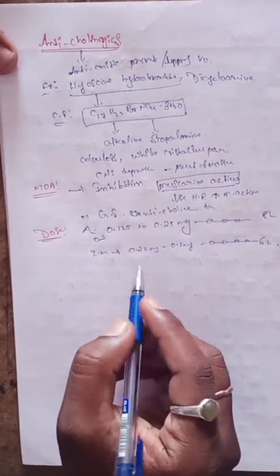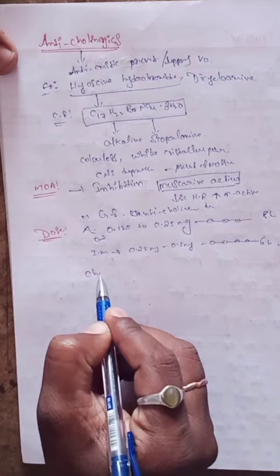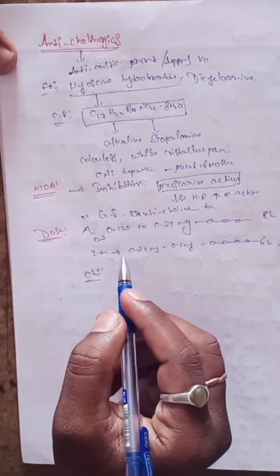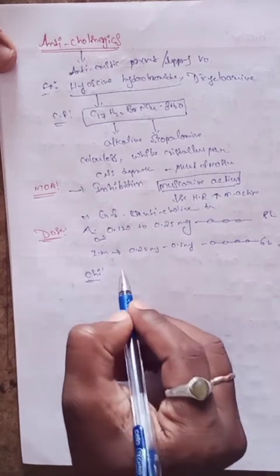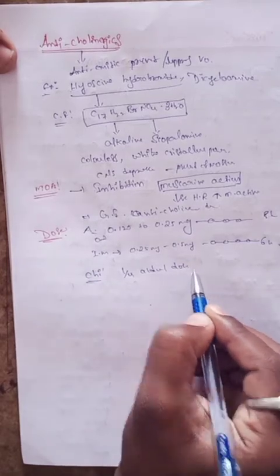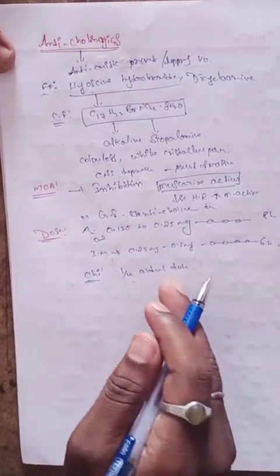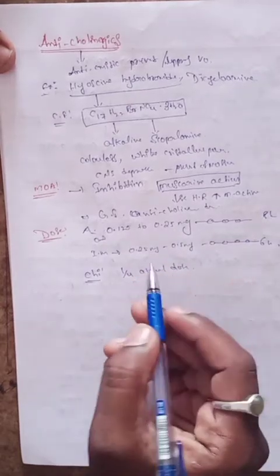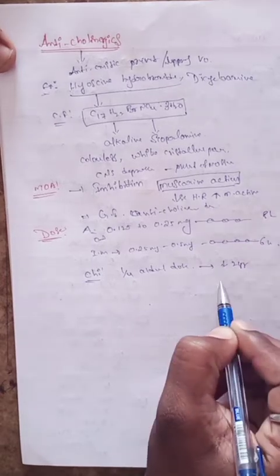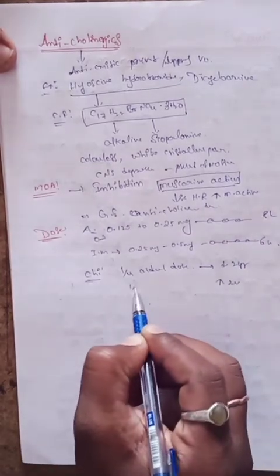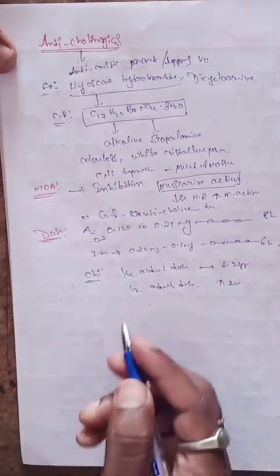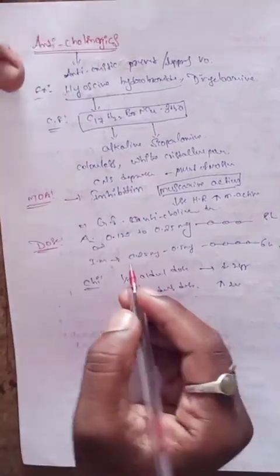What about the children's dose? The children's dose is 1/4 of the adult dose. This applies to children below 2 years. For children above 2 years, it is also 1/4 of the adult dose. This is the dose for children as well as adults.